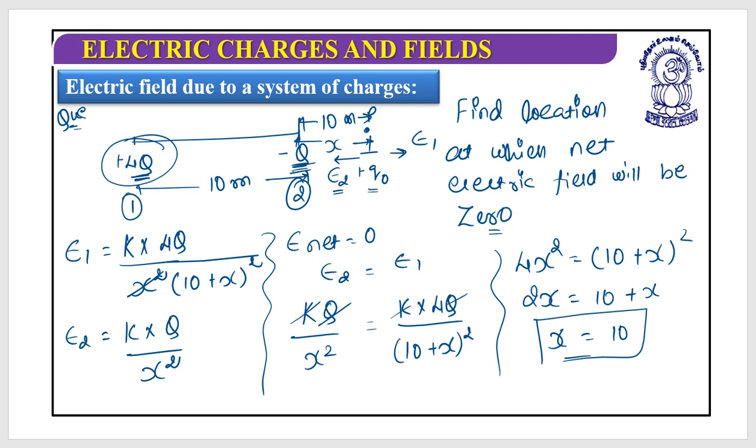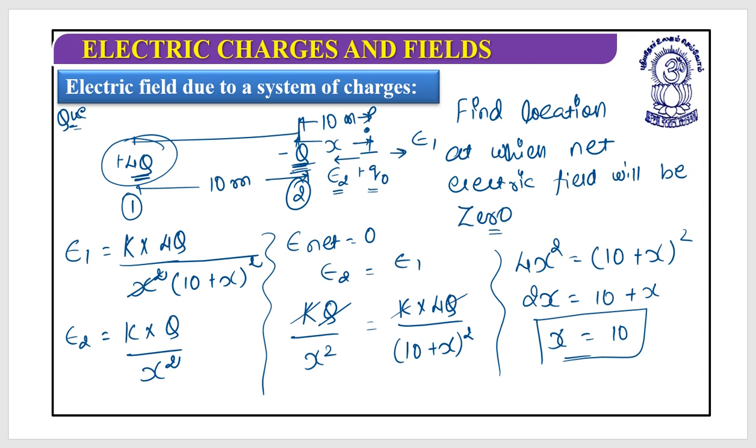Don't do it. Once you calculate this, go through the options very carefully. Check whether the answer is given from q or 4q. If it is given from minus q, it would be 10 meter. If it is given from plus 4q, it would be 20 meter.